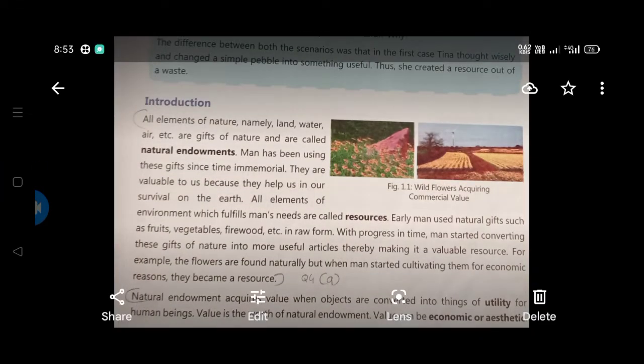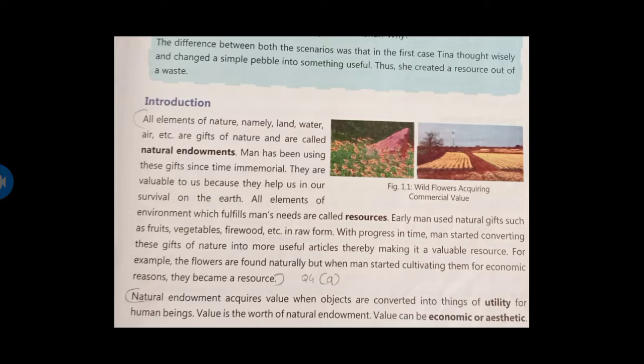All the elements of the environment which fulfill man's need are called resources.